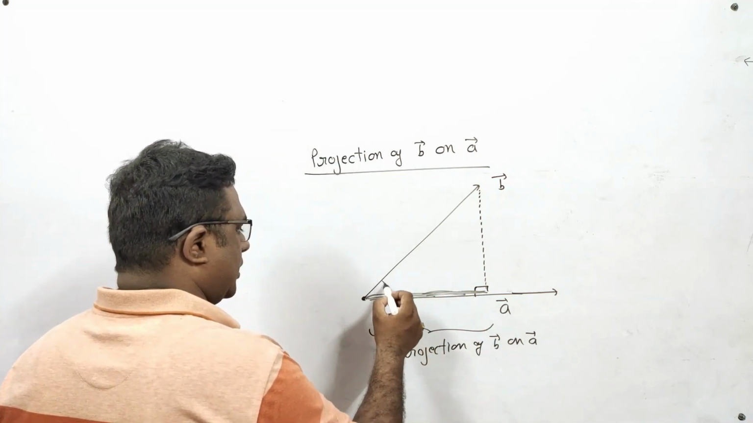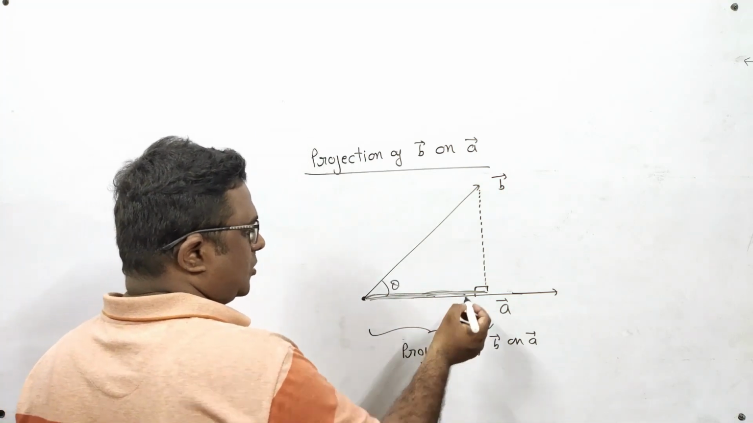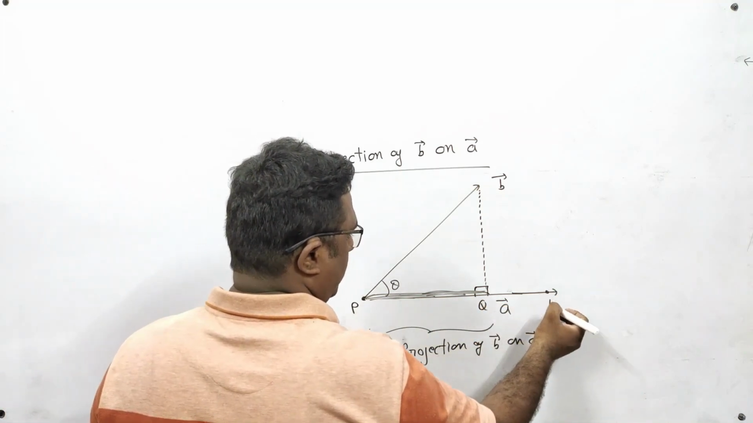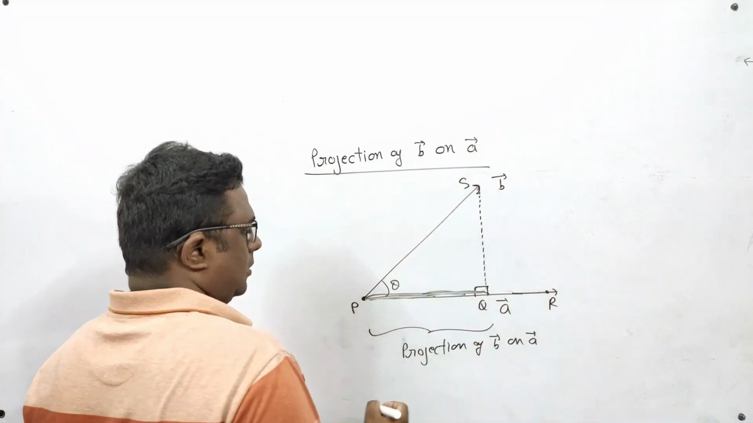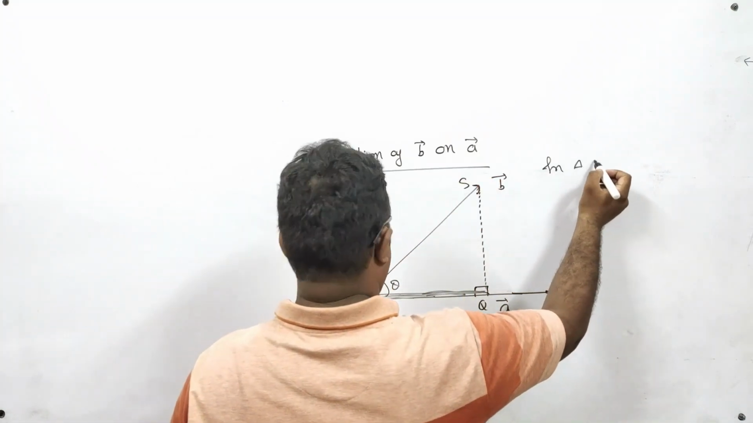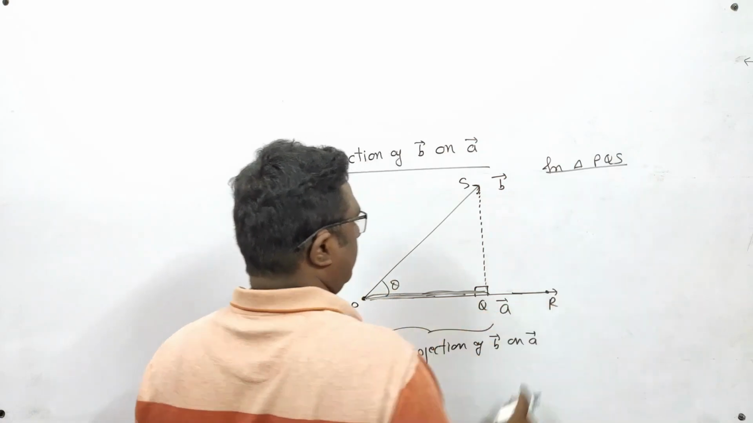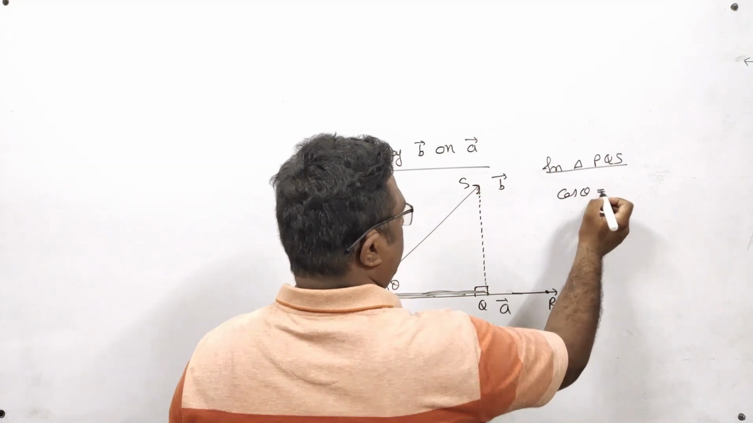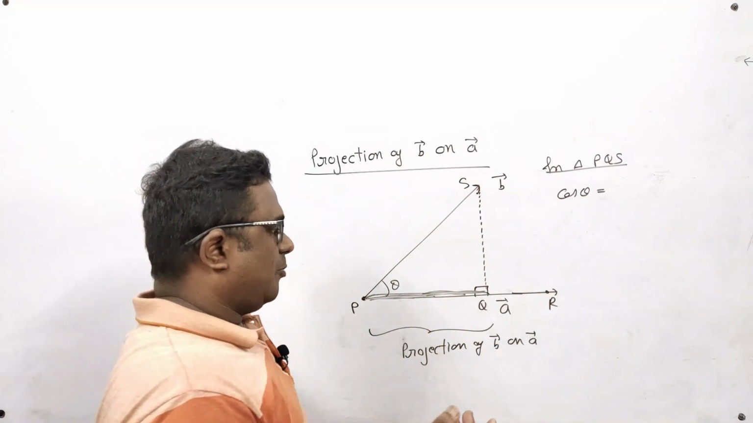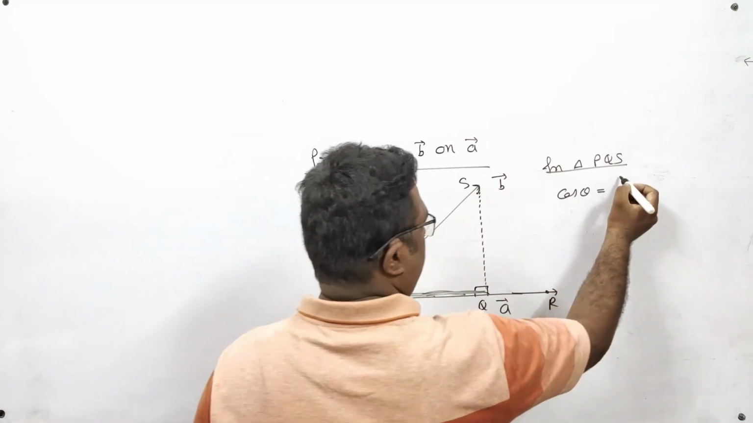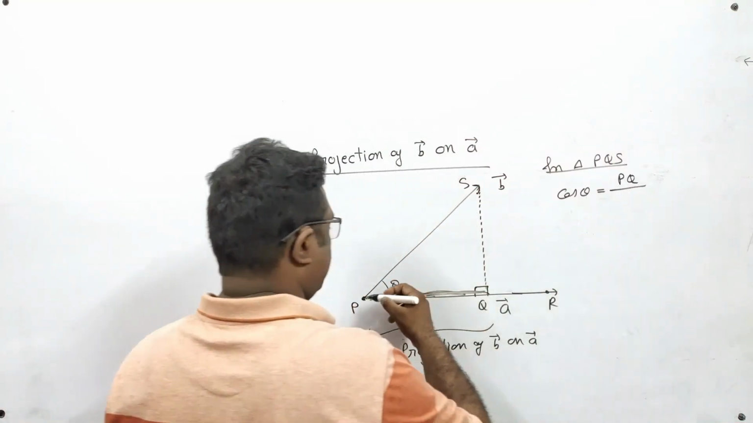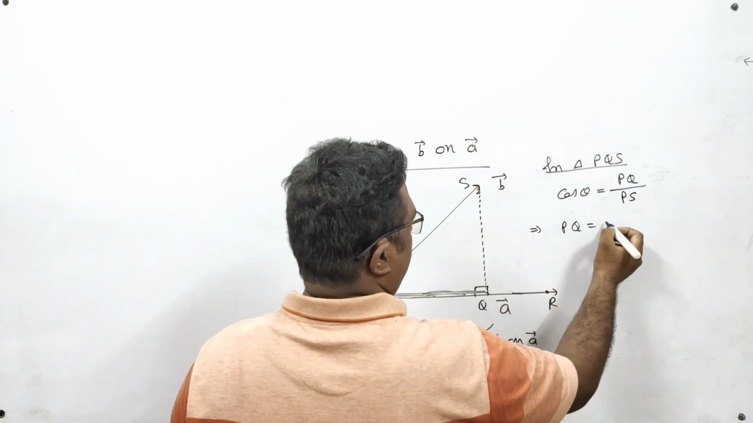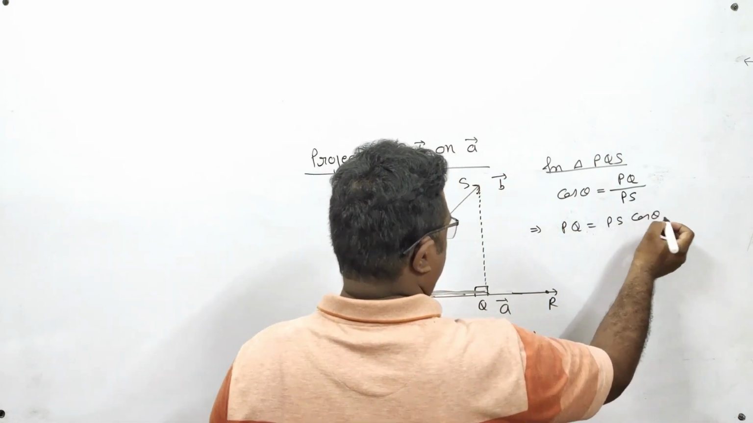Let us consider that this angle is theta. Let us put some names here. It is P, it is Q, this point is R, this point is S. So in triangle PQS, if I apply cos theta, then we know that cos theta means base upon hypotenuse. So base is PQ and hypotenuse is PS. If I do the cross multiplication, then PQ is equal to PS into cos theta.